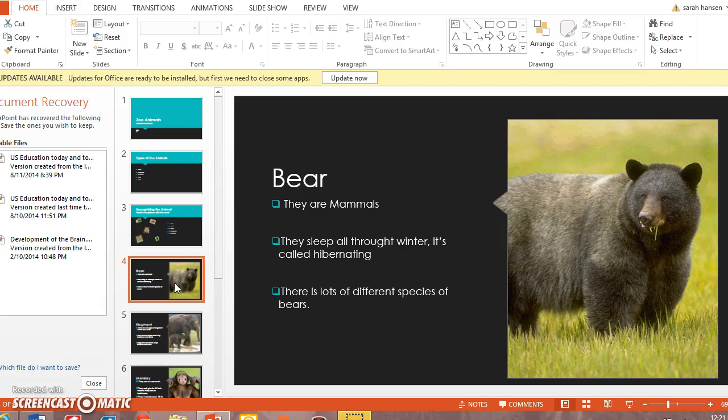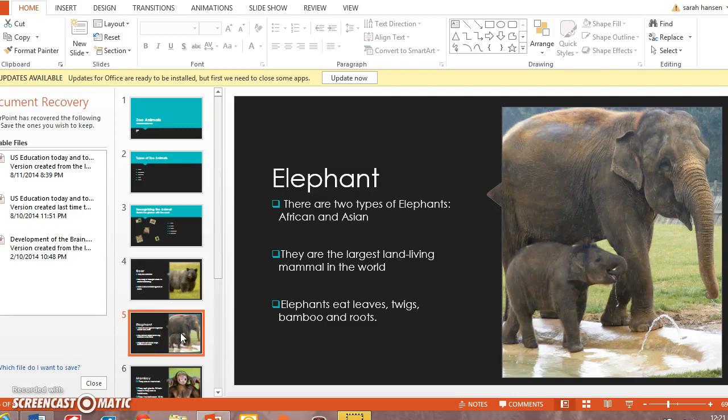Now we will all be learning about all the animals, but as a class, I want each member of the class to pick one animal that they like and do a little research on it. So that way at the end of the week we can all show off our favorite animal and discuss things about it, okay? So let's go on to the next slide.